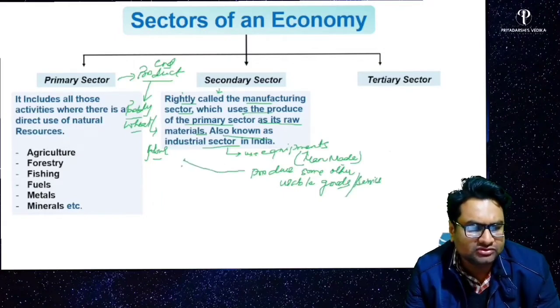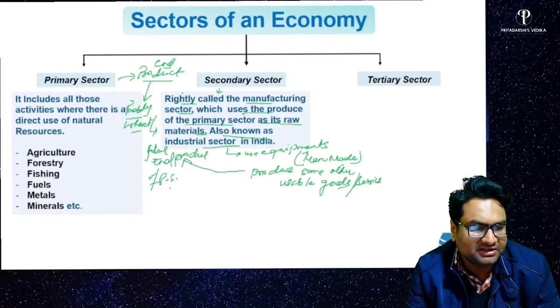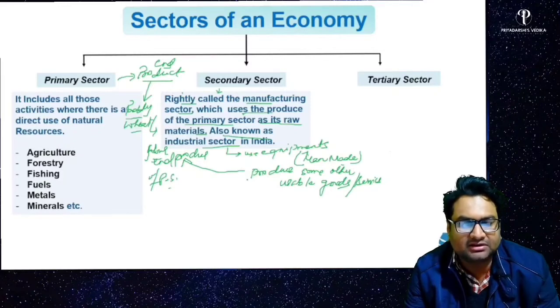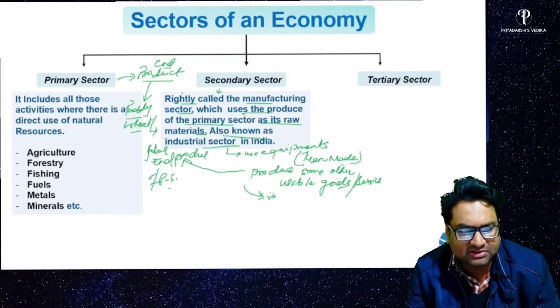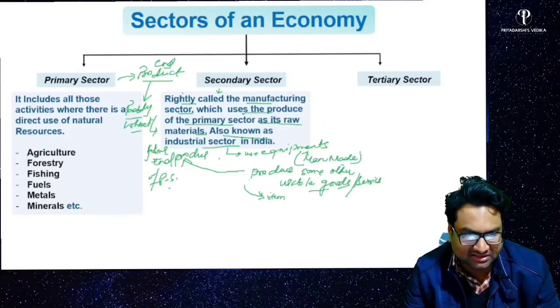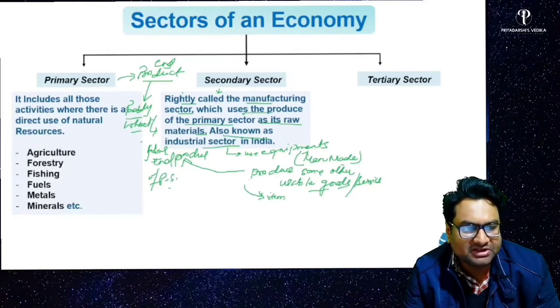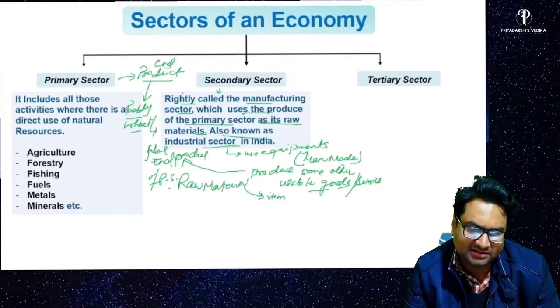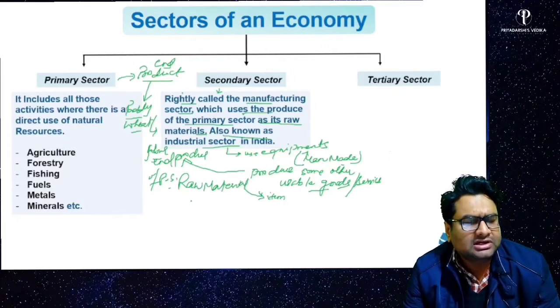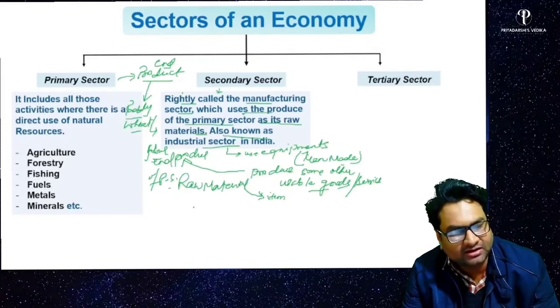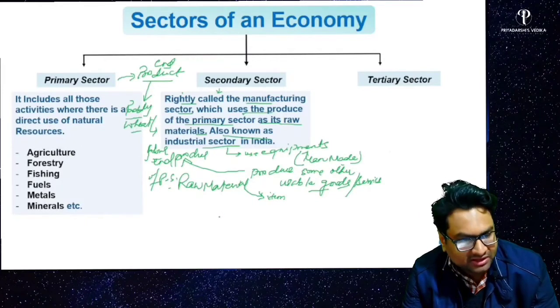Here we use the end products of primary sector, and create a new item which is used by the consumers after this production in the secondary sector, right? So here the primary sector end product becomes the raw material of secondary sector, right? Wherever a man-made equipment is used to produce some product or items which is then sent to market, or you can say, intermediary goods they can produce.